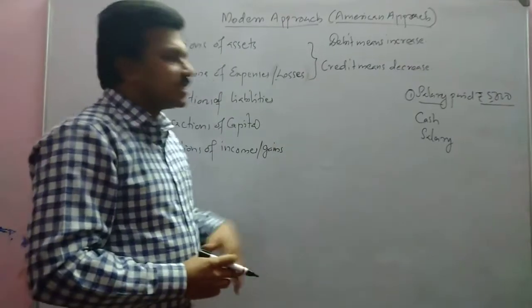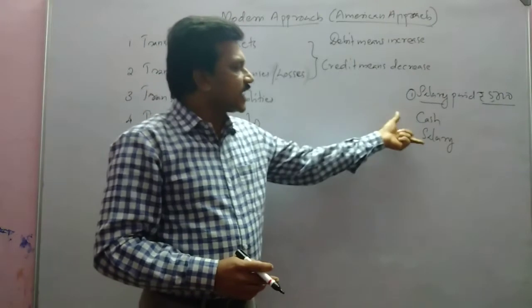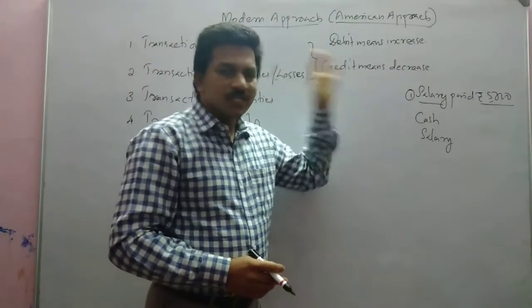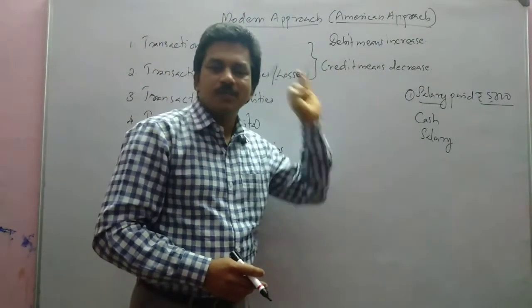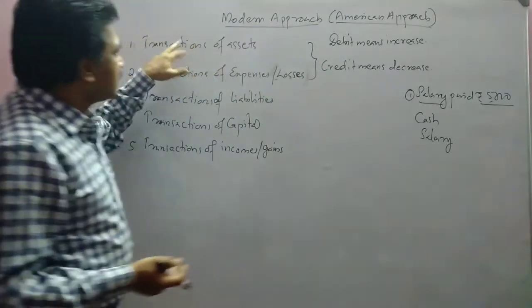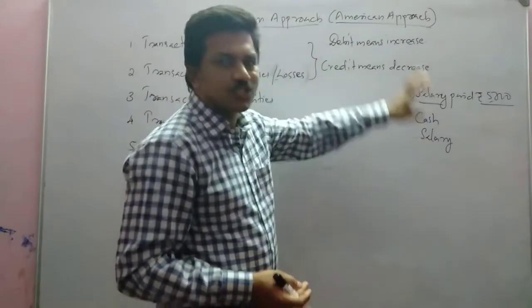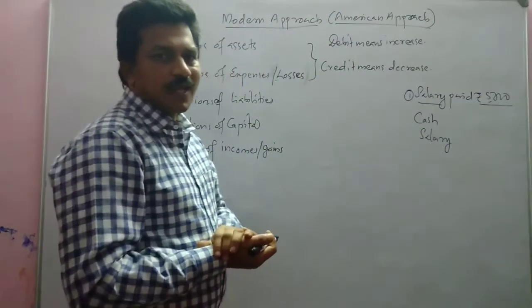Now we have to see which category these two aspects belong to, whether it is an asset, expense, liability or income. Let us see cash. Cash is an asset.